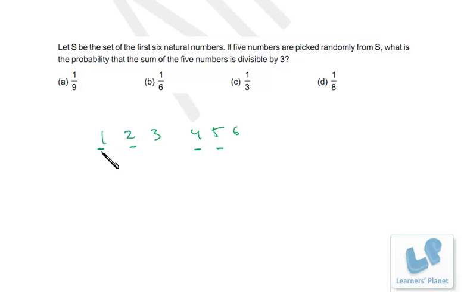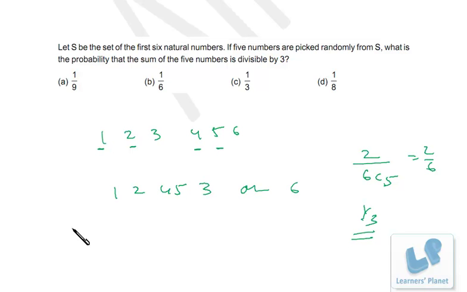So what we can do is, the 4 numbers are fixed and the 5th number should be either 3 or 6. Okay. So we have two options, either 3 or 6. And out of 6, we have to pick up 5 natural numbers. So 6C5. So that's 2 by 6, or we can say 1 by 3 is the probability.